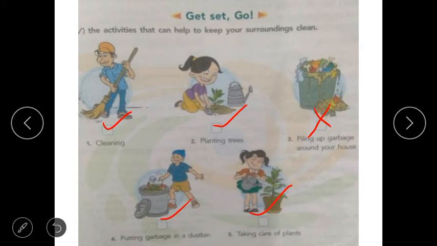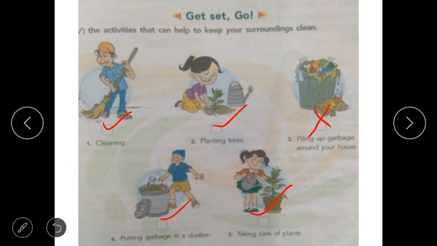Now you should know what is a healthy lifestyle. What is a healthy lifestyle, children? A healthy lifestyle and habit of cleanliness are essential, are necessary to keep our health healthy. So, what is the healthy lifestyle? By following good habits, we can keep ourselves and our surroundings clean. Now, what are good habits? That all we will learn in the lesson.